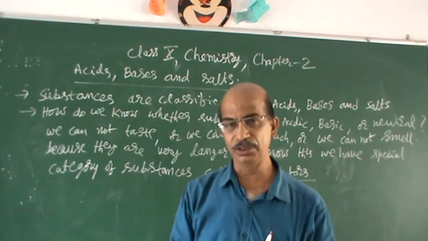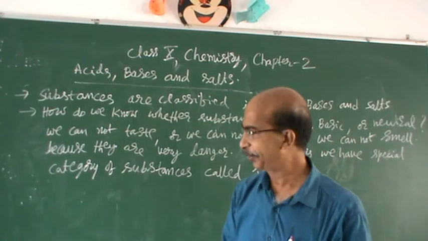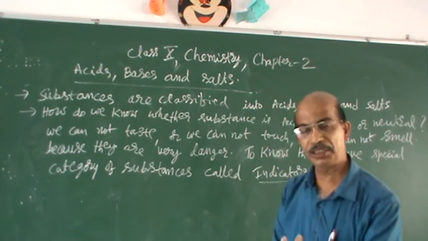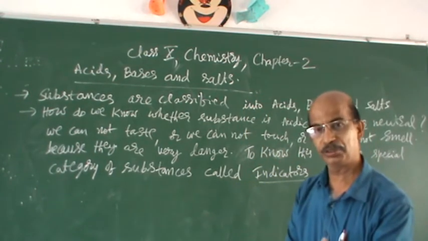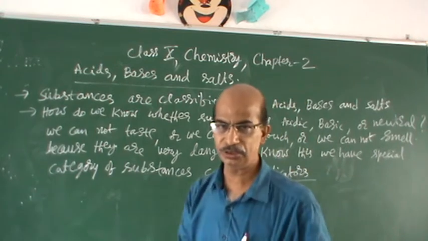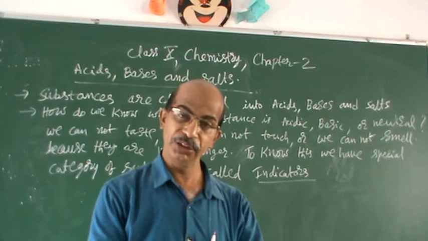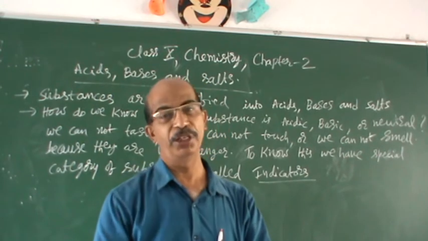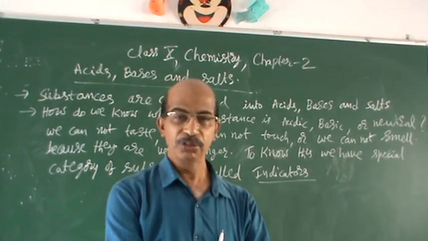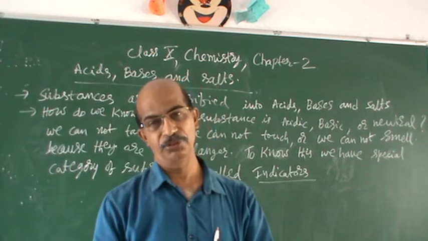So what are indicators now? Indicators are the substances which have characteristic color with respect to the medium. If you change the substance, the color will change.